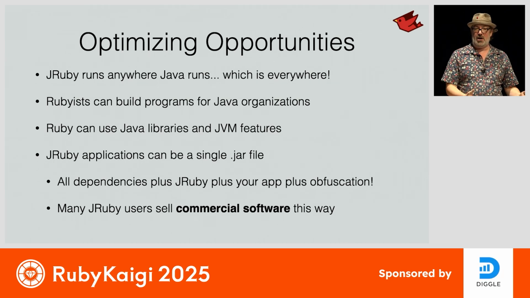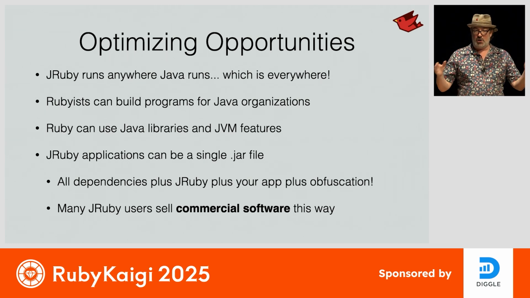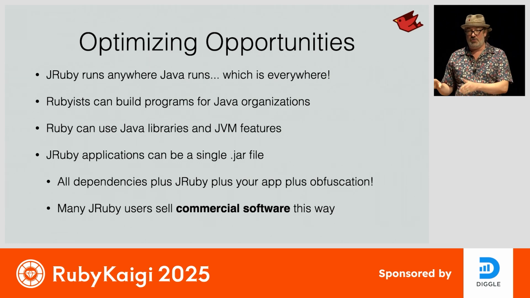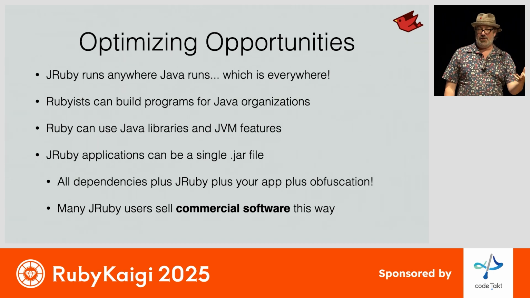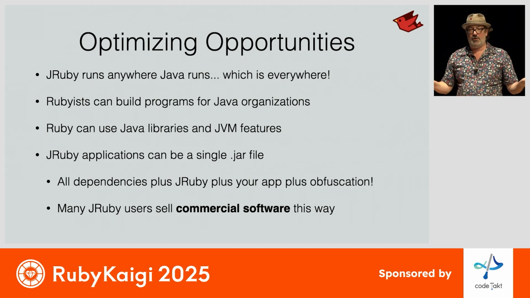You can package them up as a single binary and ship it as a commercial piece of software. All of these things that are still an open problem in the Ruby world, you can go to the JVM community, you can go to these big enterprises and start using Ruby to build applications today. I've talked with two or three different people this week at the conference who have actually packaged up Rails apps, deployed them in a Java organization, and nobody ever knew they were writing Ruby. You can bring Ruby anywhere that Java can go.